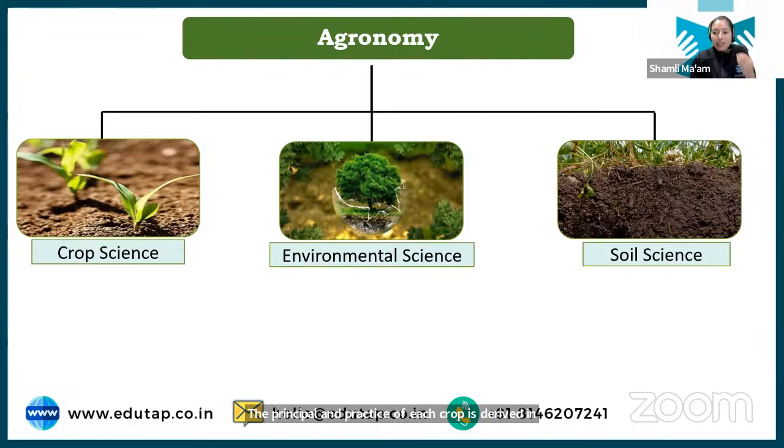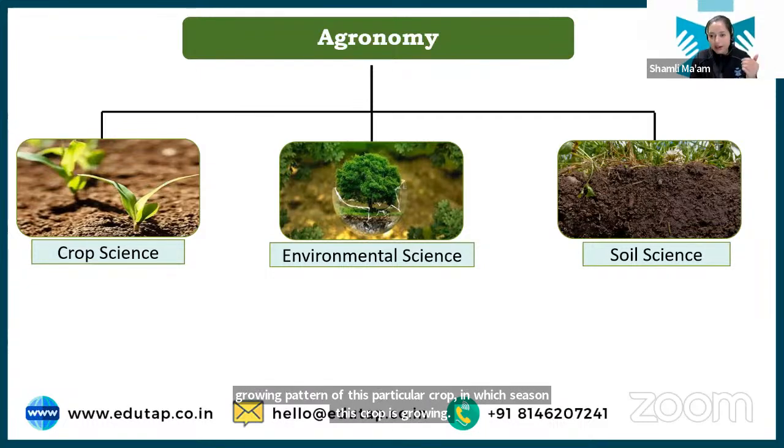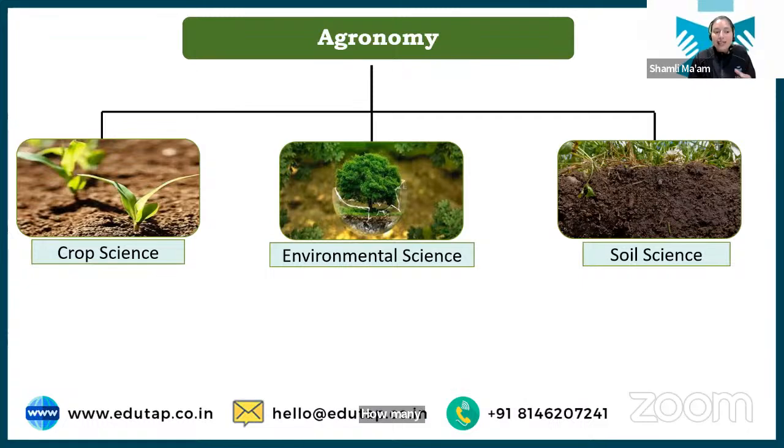So first, we need to understand the crop science. Means how this crop is germinating, what is the growing pattern of this particular crop, in which season this crop is growing. How many irrigations are required in this particular crop. So that is the crop science, means how the crop grows.